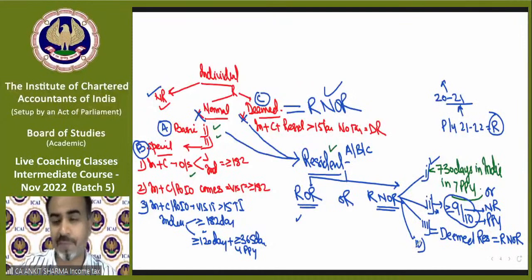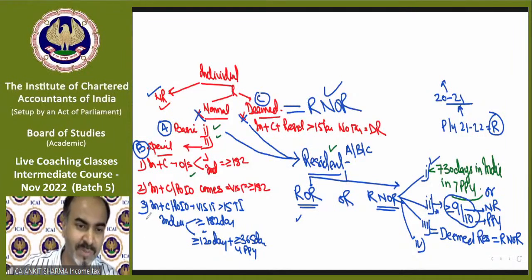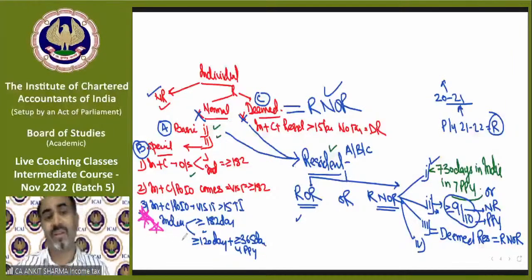Now condition 4 again is a special condition. Why is it special? Because it is for a special person. And who is that special person? This is the special person. The special condition, the third condition, was very special. The exceptional cases, the third condition. That was a special person.